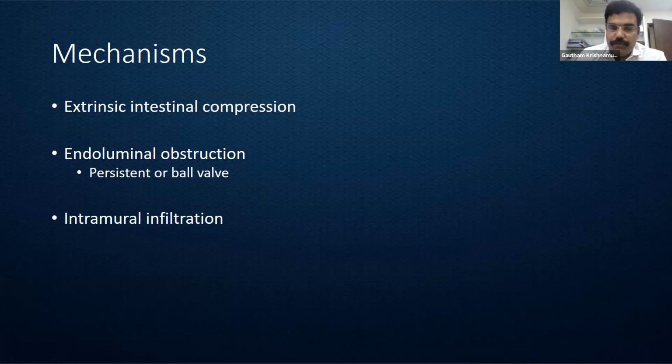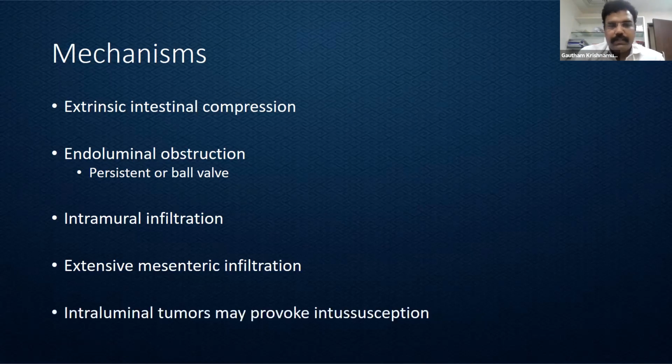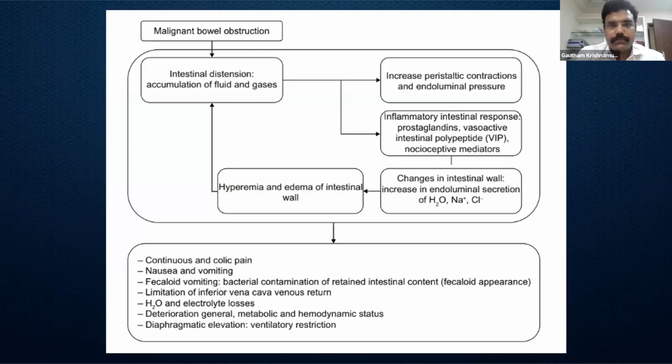Sometimes we can have a diffusely involved large segment of the colon that can be the cause of obstruction, which is secondary to the intramural infiltration of generally a poorly differentiated tumor. Sometimes we can have extensive mesenteric infiltration. In most likelihood, they are secondary to peritoneal disease, and these can cause acute kinking of the intestine and cause large bowel obstruction. And as I said, intraluminal tumors can also present with intussusception.